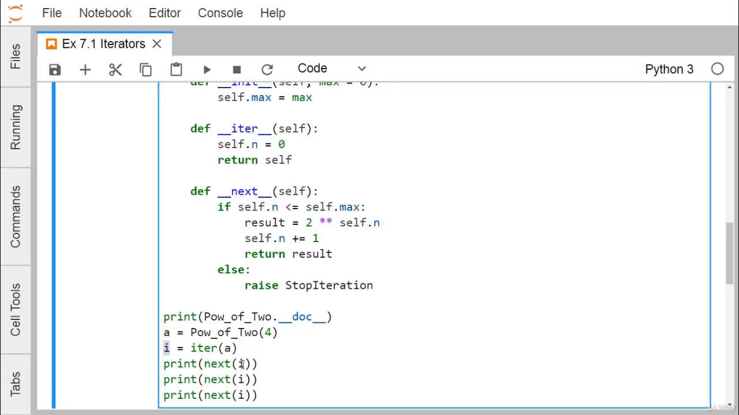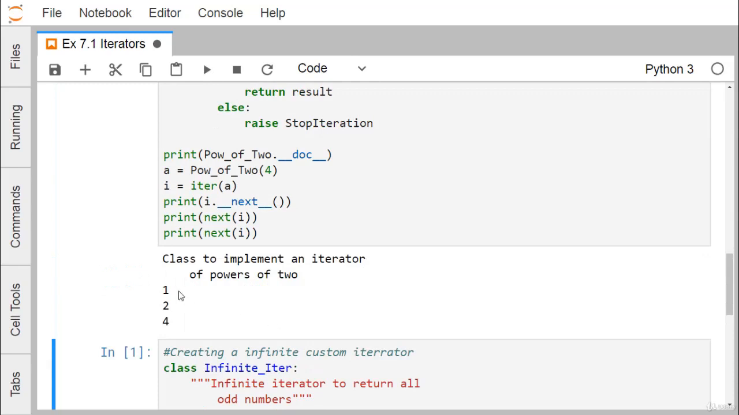We can also call it as i.__next__(). So let me print it here: i.__next__(). In this way also we can print it. Now let me go for the execution of the same. I'm just erasing this part, it is not required. Okay, now if we execute the same, I'm getting the same output, because next(i) is actually executing the i.__next__() method.